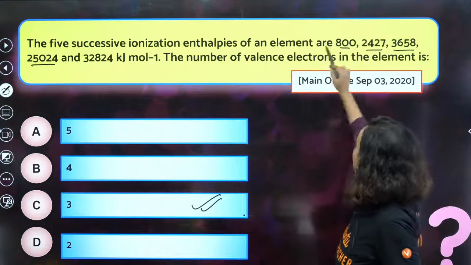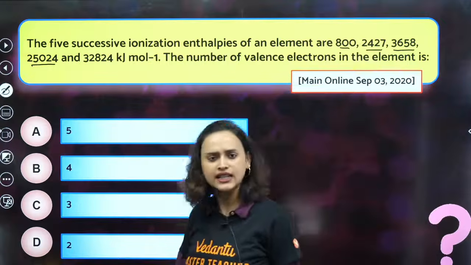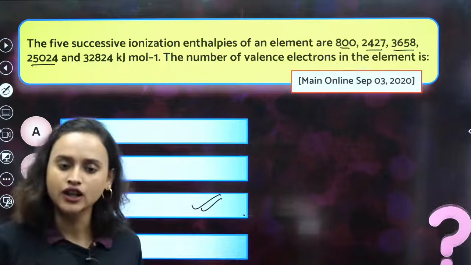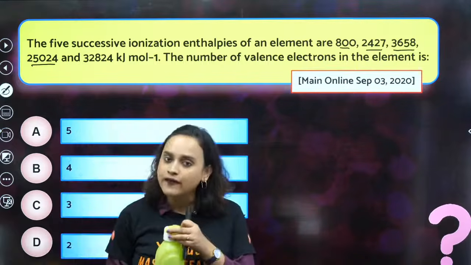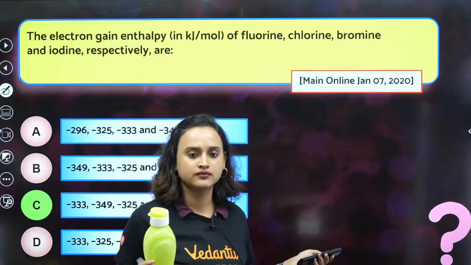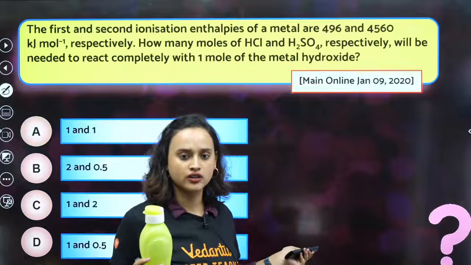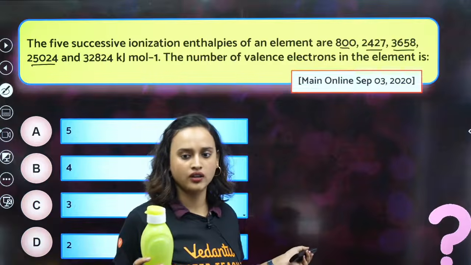See, first ionization enthalpy is 800. That means it is very low, right? Second ionization is 2427. The difference between the second ionization energy and the first